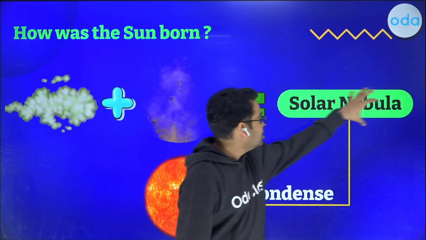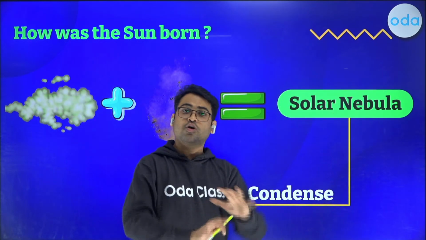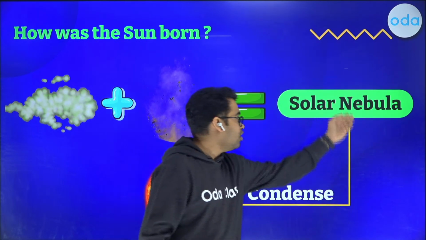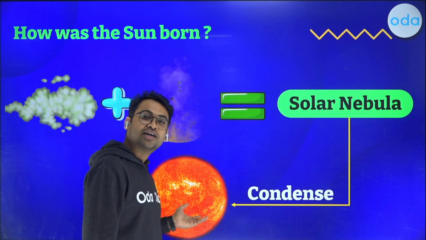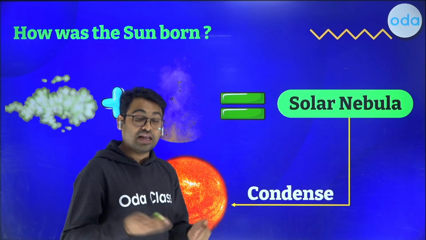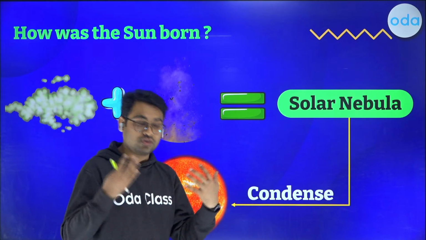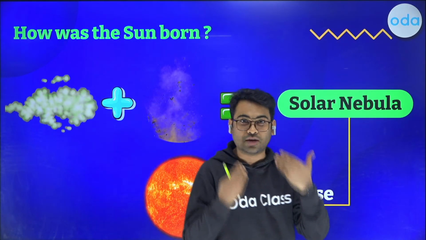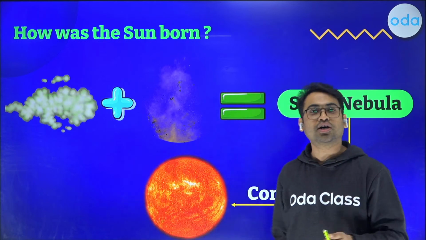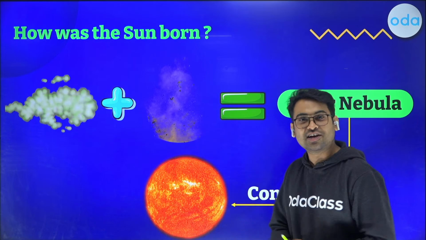But this solar nebula means a lot of suns were born from here, and one of the suns that condensed, that gave rise to our solar system, our sun, the life that you have right now, the energy that you get from sun, the energy that we use, the energy that plants use, everything on earth that's happening, that's because of this good guy that formed.